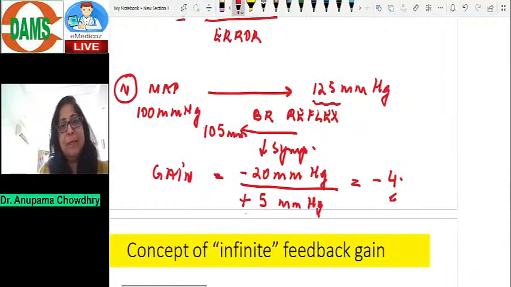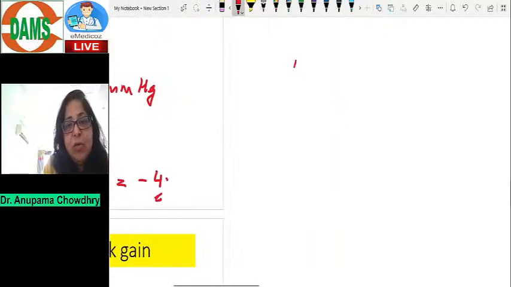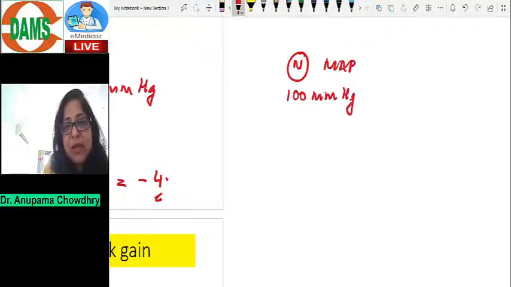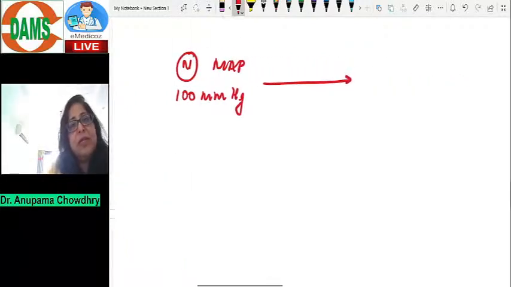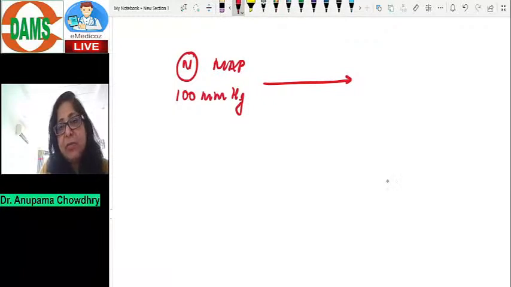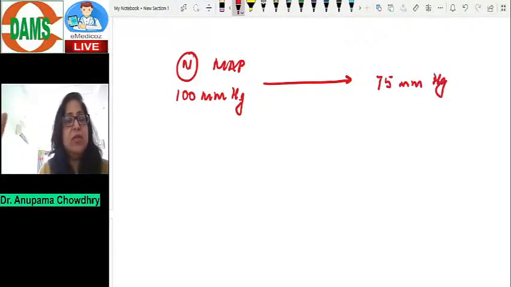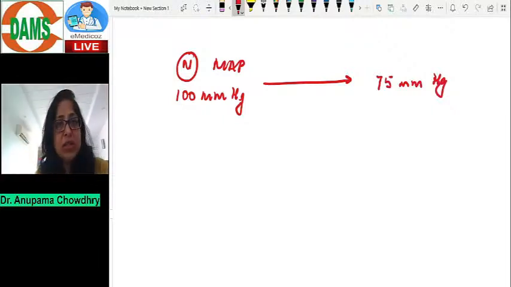Let's take another example. Like I said, the normal mean arterial pressure is 100 millimeters of mercury. Supposing there is blood loss, and the mean arterial pressure now falls to, let's say, 75 millimeters of mercury. There is a road traffic accident. This individual has lost a lot of blood and the blood pressure falls to 75.